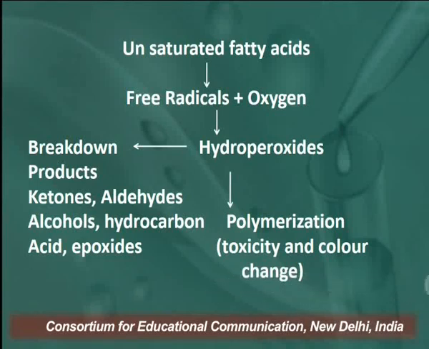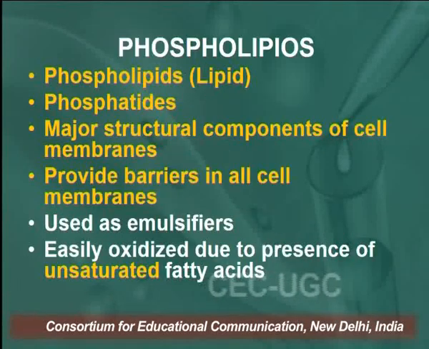Here polymerization takes place, and due to polymerization of hydroperoxide during the rancidification process, toxicity and color change take place in that fat or oil.